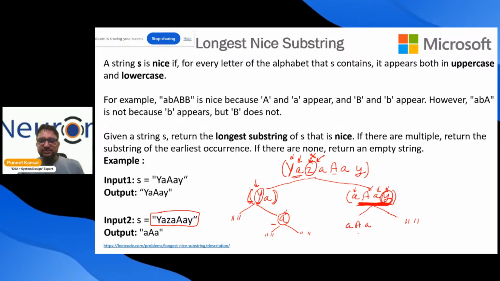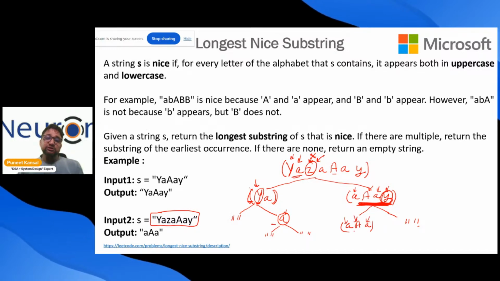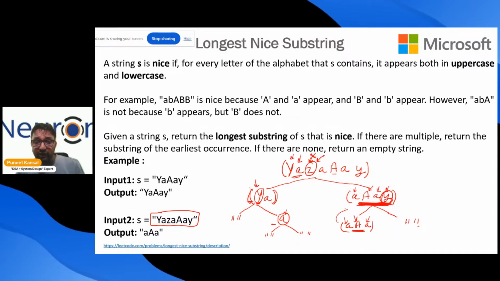This we do, this is null, nothing, and we ask this one, do you have capital A? Yes. This one, do you have small a? Yes. Do you have capital A? Yes. So we say that, well, yes, you are. We can say that okay, your length is 3. We can return your length. We can say that you are the substring. We can return this substring.